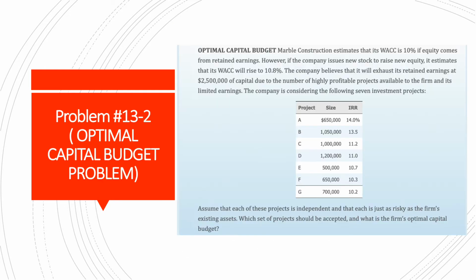And for our problem number 2, this is problem 13-2, an optimal capital budget problem. So the data were given, and the question is: assume that each of these projects is independent and that each is just as risky as the firm's existing assets. Which set of projects should be accepted, and what is the firm's optimal capital budget? So remember that if the project is independent, it means that the acceptance or rejection of the project is independent from the acceptance or rejection of other projects.